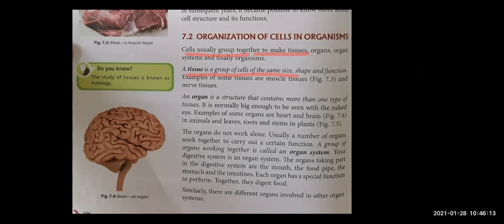So जो cells हैं, वो मिलके क्या बनाते हैं बेटा? They form tissue. और tissue में जो cells होते हैं, they are of same size, same shape and same function. Then अब बहुत सारे tissue मिलके बन जाएगा organ. For example, we have organs, na, eyes, nose, hands, stomach. These are what? Organs. The organs किससे बनते हैं? So an organ is a structure that consists of more than one type of tissue. जब एक से ज्यादा tissues, they are of different types, they combine together, it forms an organ.